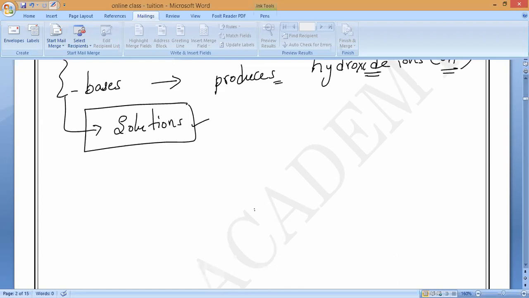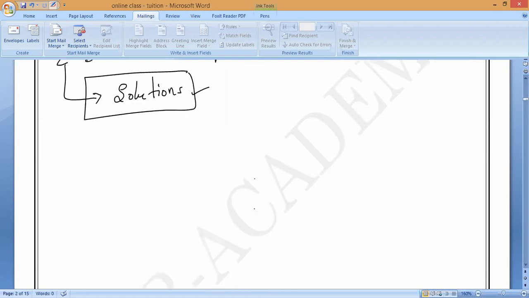Now, if you observe, they are producing H plus ions, acids, and OH minus ions, bases. Now, if they combine, what is forming? When acid and base are combined, what is happening? So bases will neutralize the acid. When they are in a solution state, they are forming H plus and OH minus ions.